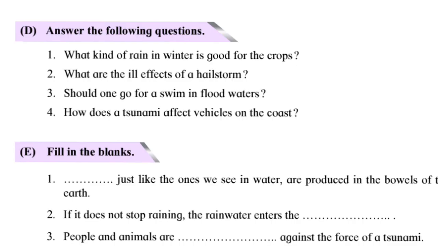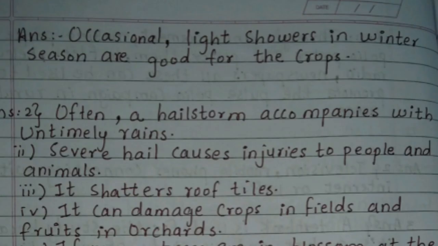Next one, D. Answer the following questions. What kind of rain in winter is good for the crops? Answer: occasional light showers in winter season are good for the crops.